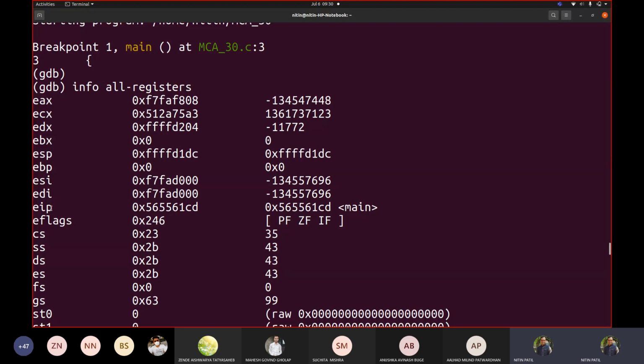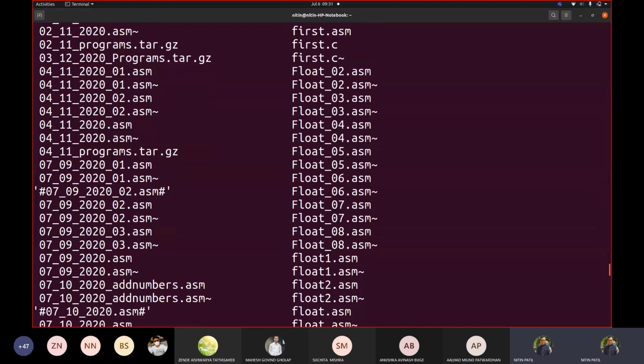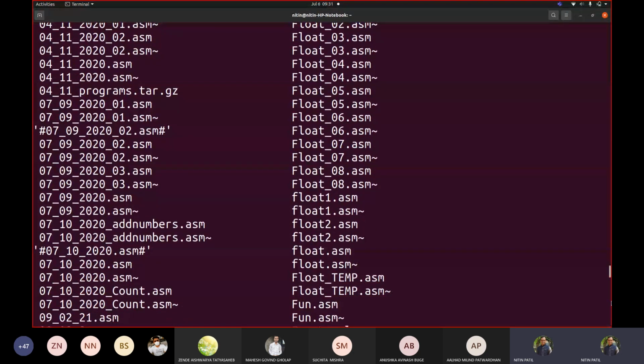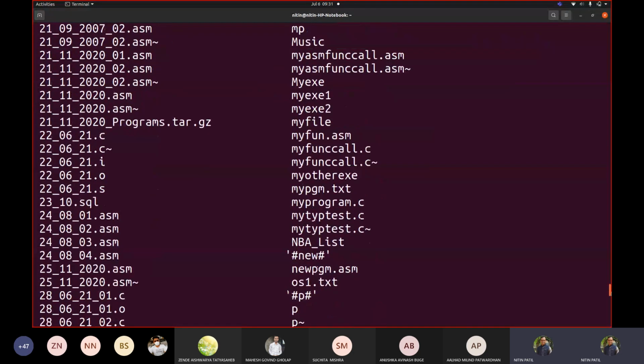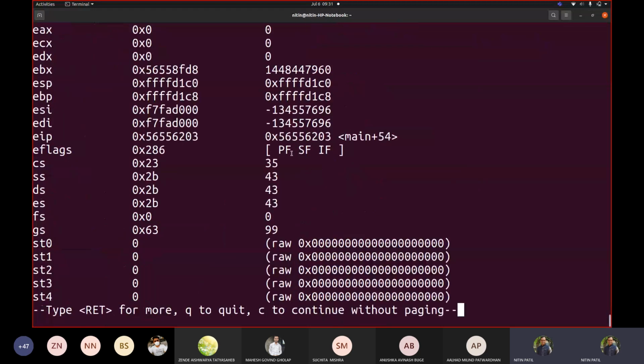Correct. Even if I see this flag register, operations depend upon the flag. So PF, ZF, IF, the interrupt flag, priority and then zero flag. If I go below and see the status of my flag register, I can check it here. Was it affected? I can see ZF is removed, so it got SF now.